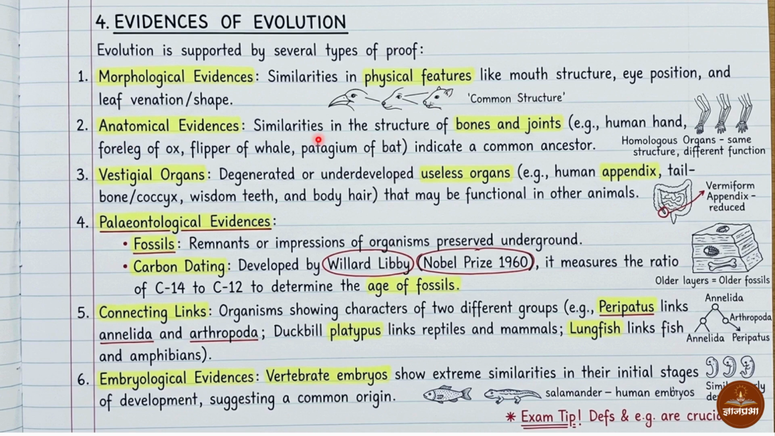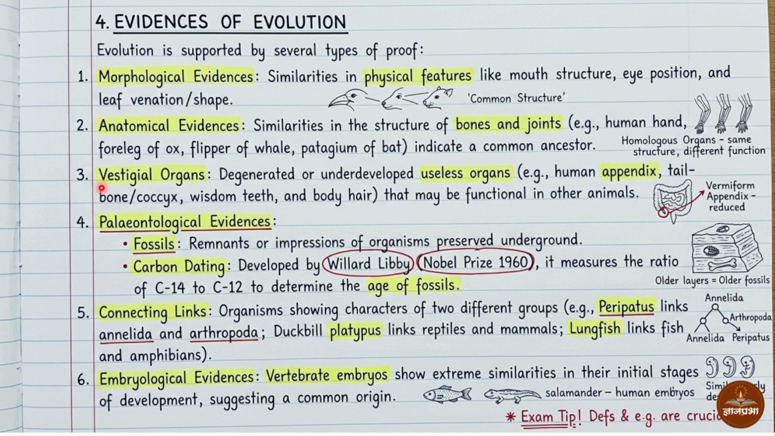Second is anatomical evidences. Morphology means the external structure, the physical features, and anatomical evidences mean internal structure. Here, similarity in the structure of bones and joints shows evidence of evolution. Human hand, forelegs of ox, flipper of whale, and patagium of bat indicate a common ancestor. Their structure of bones and joints is nearly similar.